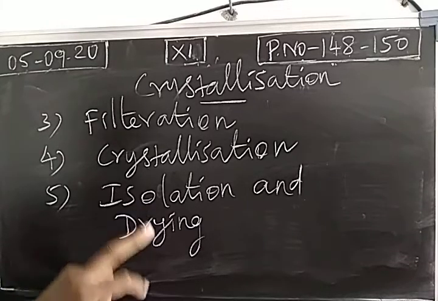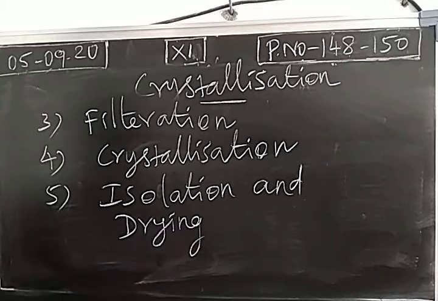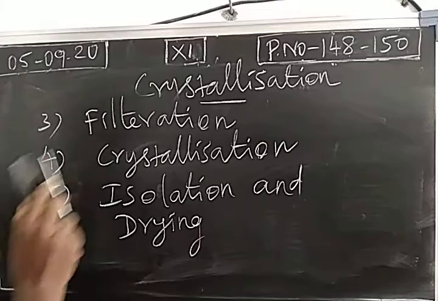So the isolation process is over. Next, you have to dry it. We don't want any solvent content in the crystal. So 100% pure organic compound is necessary, so we dry it using sunlight, or using a filter paper, or using some dryer, right? Electronic dryers can also be used, sometimes UV rays also. All these can be adapted to dry the organic compound. So crystallization is the process of separating an organic compound from impurities. Finally we get the organic compound in the form of crystals.